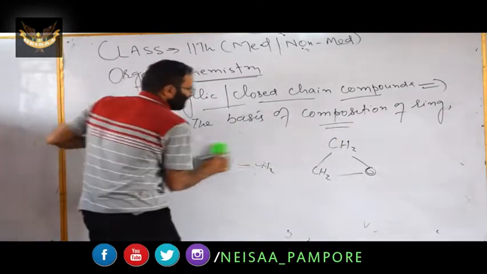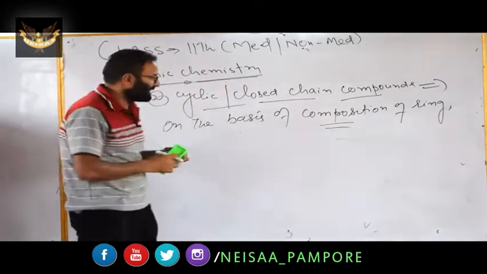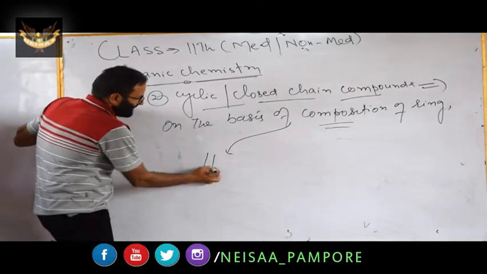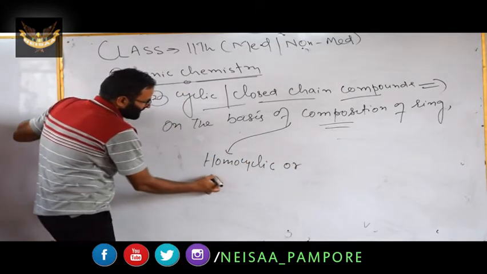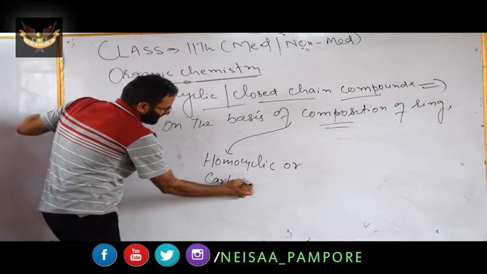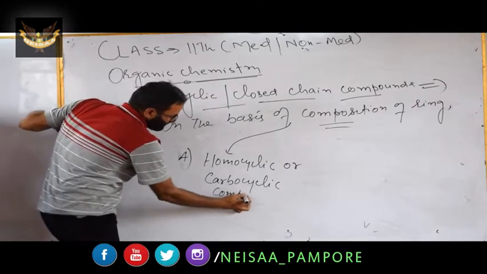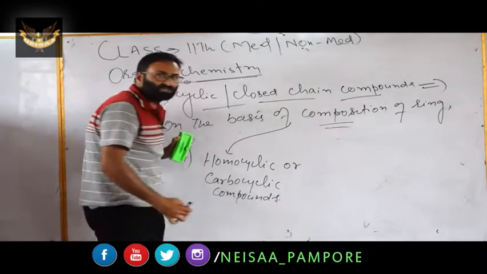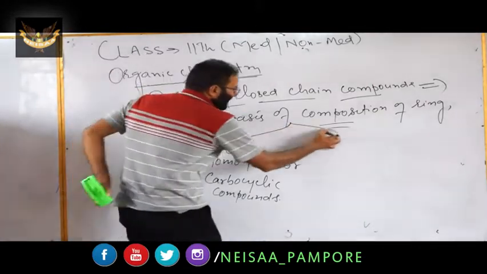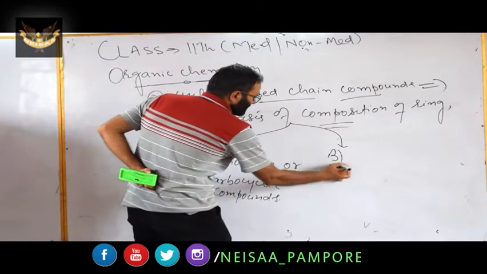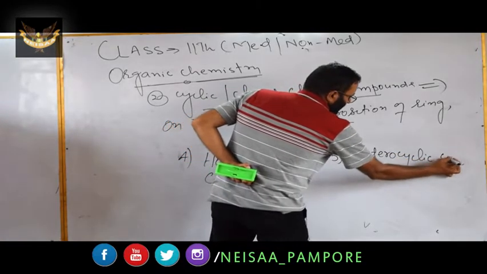It means that you have to remember, on the basis of composition of the ring, this class is of two types. The first one, homocyclic or carbocyclic compounds. What homocyclic means: all the atoms in the ring are the same. If all the atoms are not the same, it will be named heterocyclic compounds.